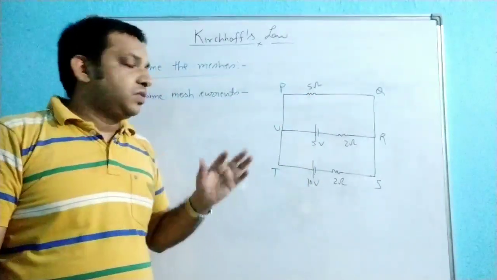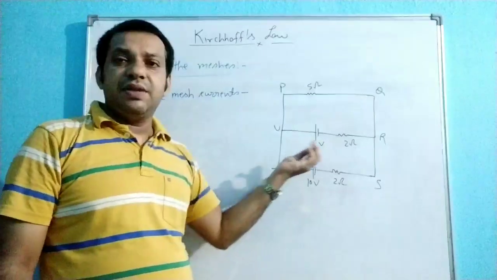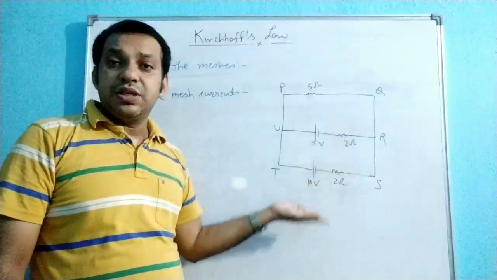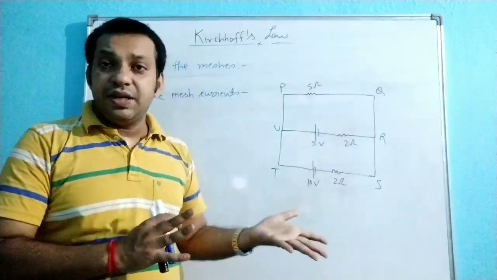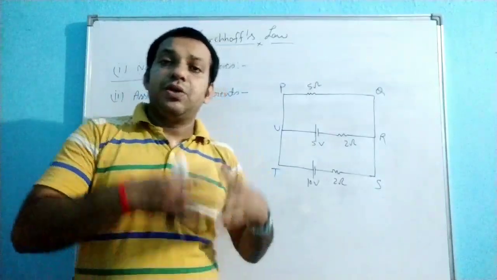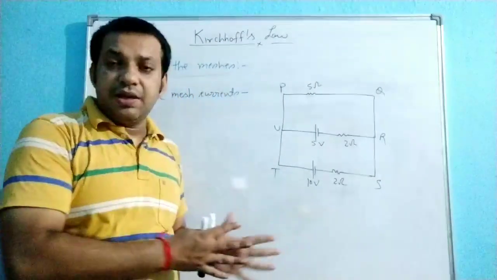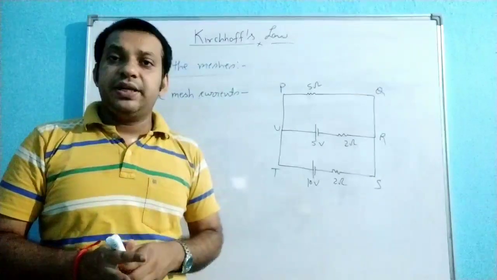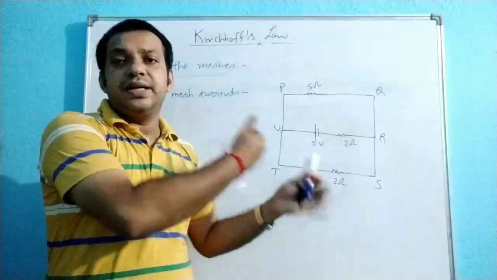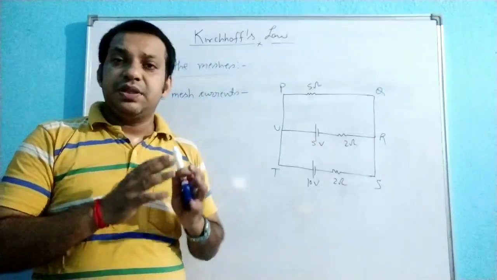So the question is, sir, whether we have to consider the battery polarity, this is the plus, this is the minus, if two cells are there and their polarities are in different directions. Whatever methodology I am explaining here is easy. Without any thinking, you have to assume the current direction. This method is very unique.